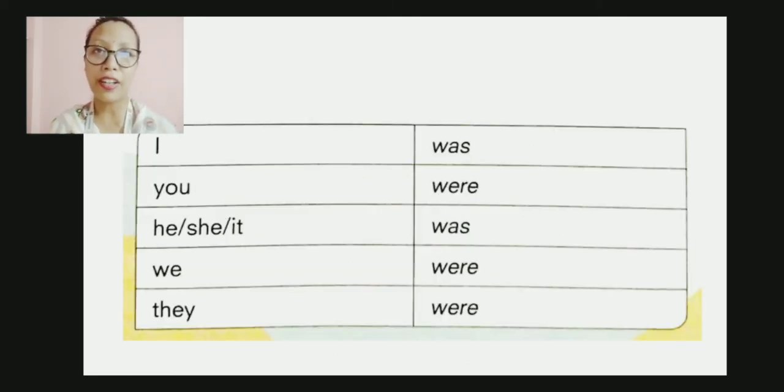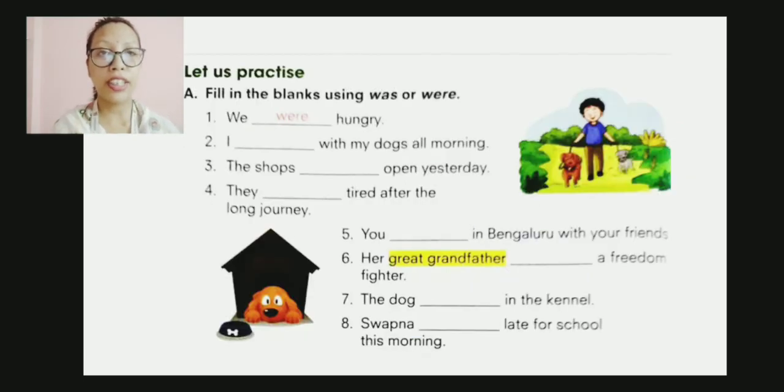I hope this is clear to you. Now there is a chart in your book, showing when to use was and were. So I was, you were, he, she, it was, we were and they were. Okay, so remember this chart and then it will become easy for you to do the exercises. Now let's come to the exercises.